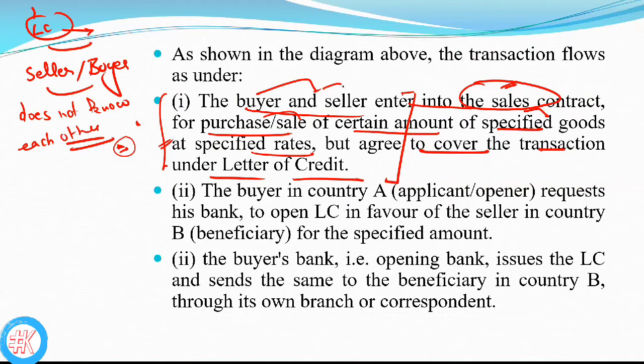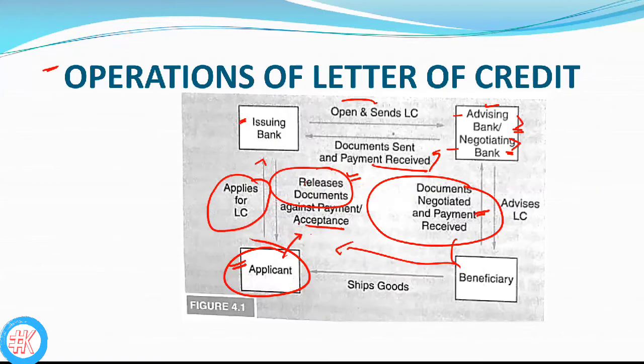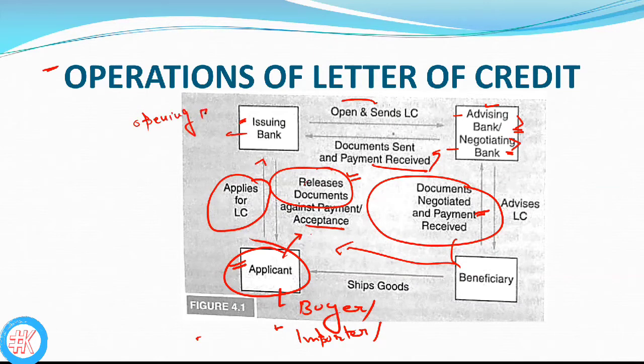Second one is clear. First of all, this is the first step. Second one is the buyer in country A. Clear? This is the buyer. Applicant is also known as buyer or importer. The bank of the applicant is considered the issuing bank, which is also known as the opening bank. The bank of the importer is the issuing bank, also known as the opening bank.